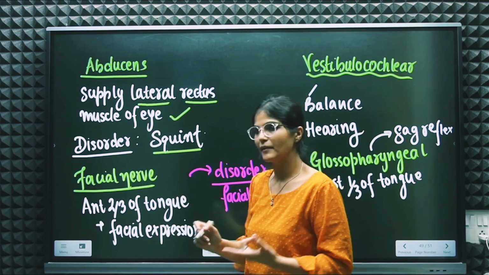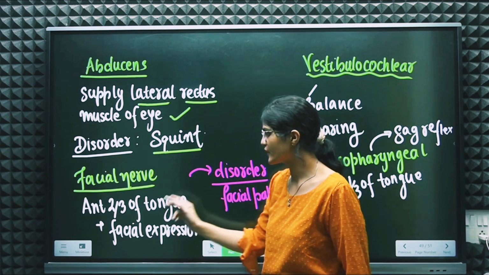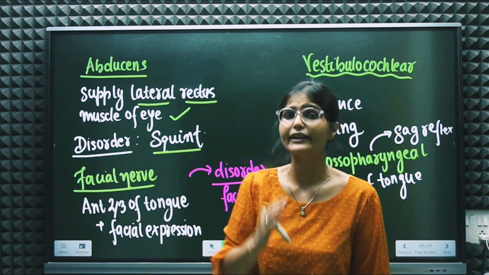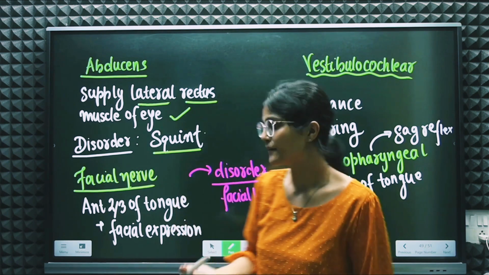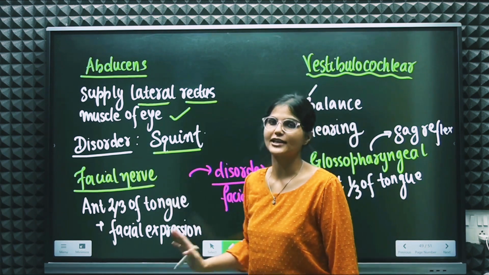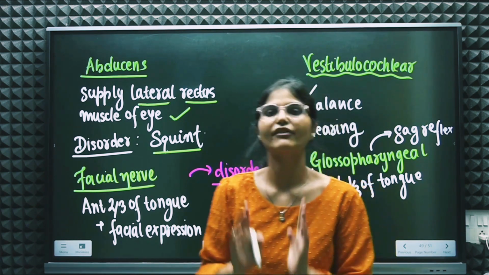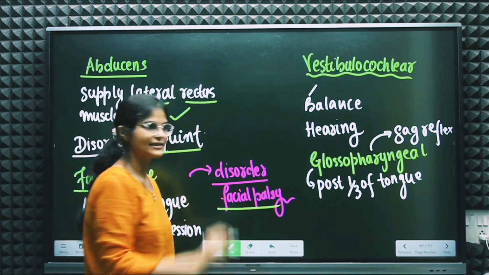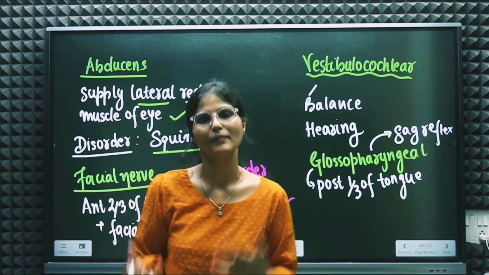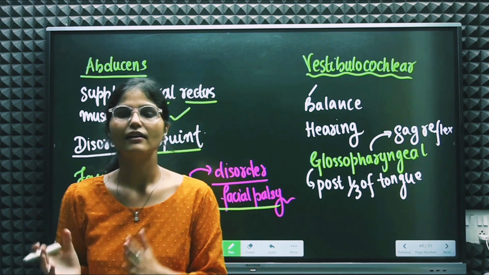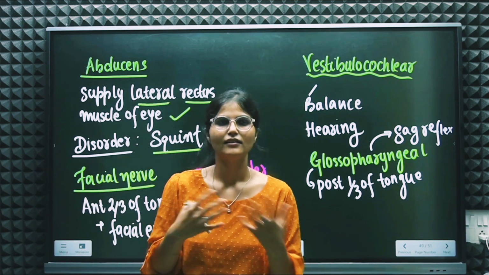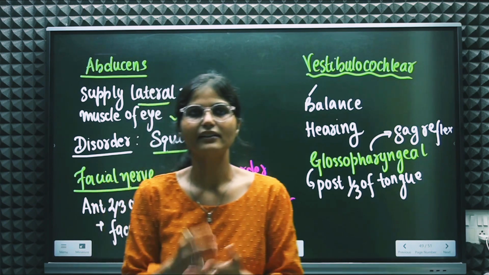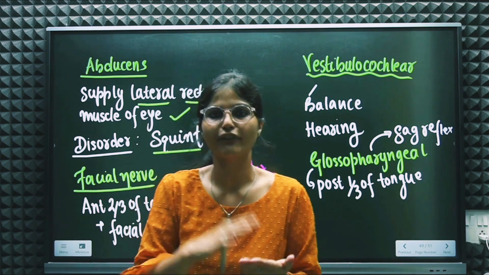If we talk about the facial nerve, one thing you need to know is that it supplies the anterior 2/3 of the tongue, right? Plus it gives the facial expressions. And if this cranial nerve is affected, the person is likely to suffer from facial palsy, which is the paralysis of the facial muscles, right? Their expressions may be less expressive,